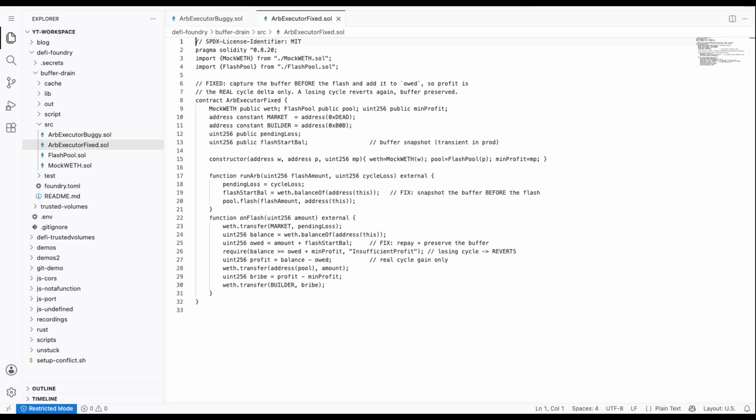The fix is one idea. Snapshot the buffer before the flash loan arrives and add it to what you owe. Now owed is the loan plus the buffer, so profit is balance minus both: the real cycle gain only. Your own capital is fenced off from the profit calculation entirely.